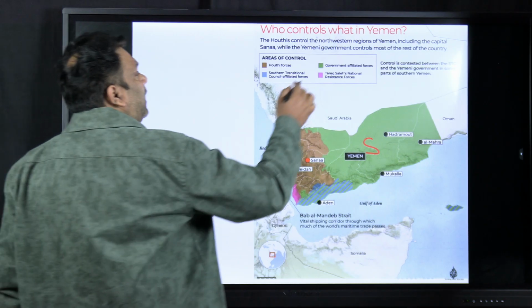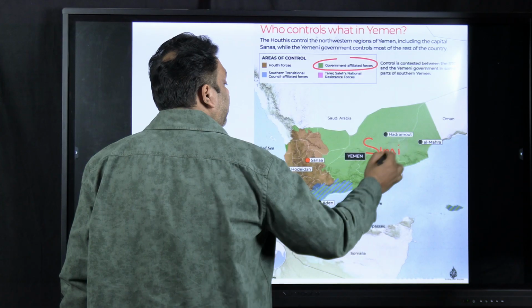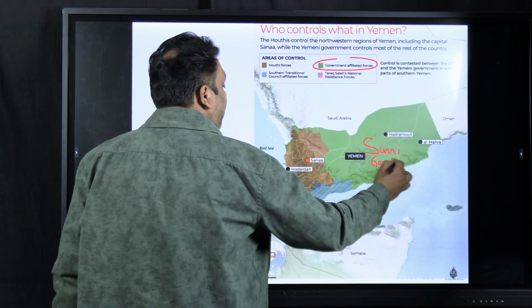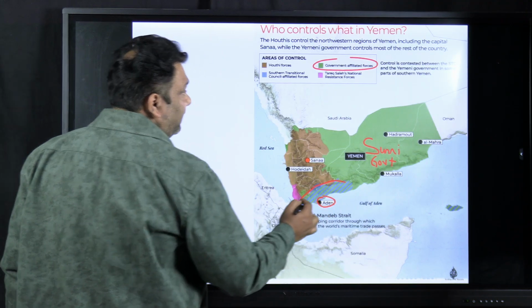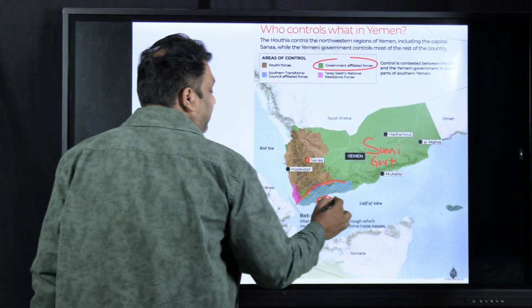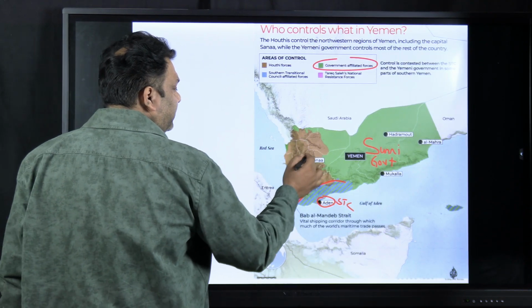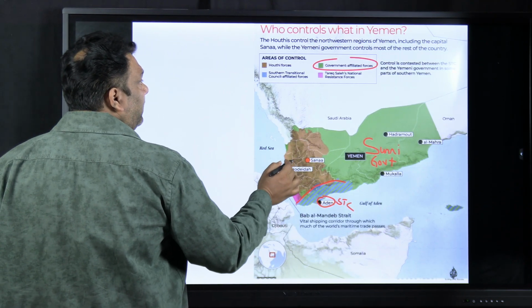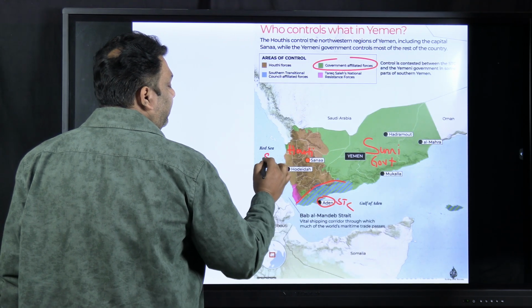It's also called as government affiliated forces. So this is Sunni backed government. Now you see this region over here around Aden. So here you have this Southern Transitional Council, and towards the western side, around Sana'a, you have these Houthi rebels. The Houthis, the Shia.